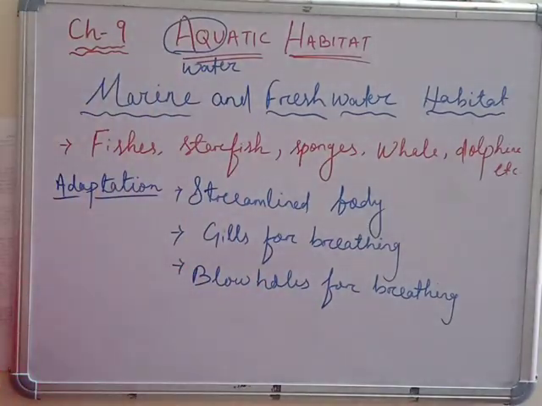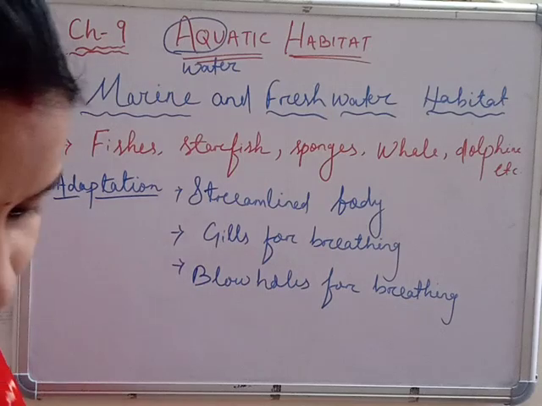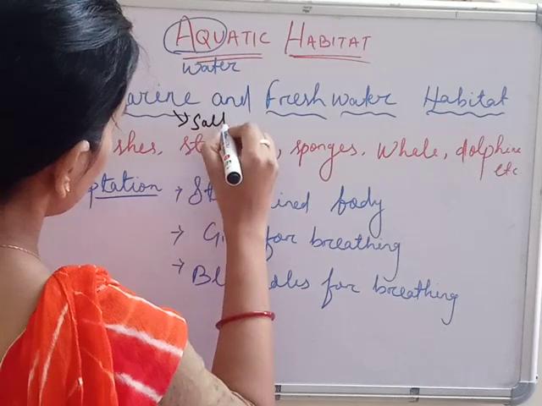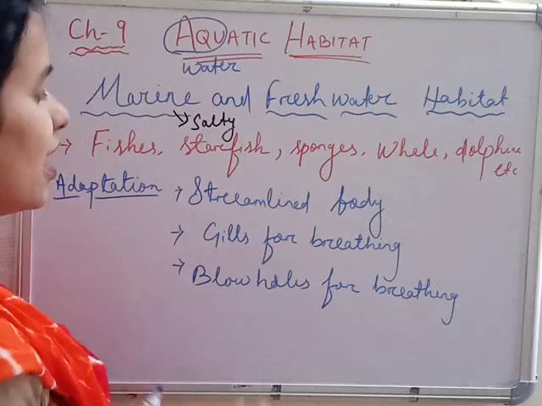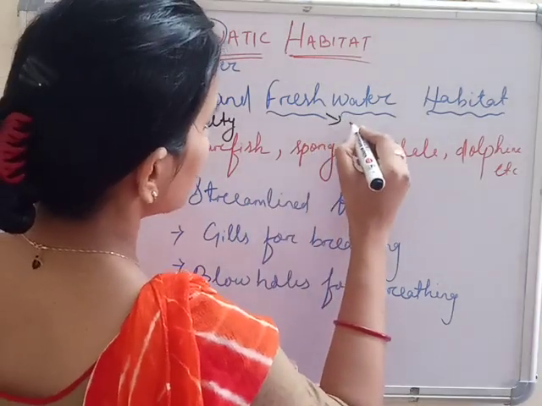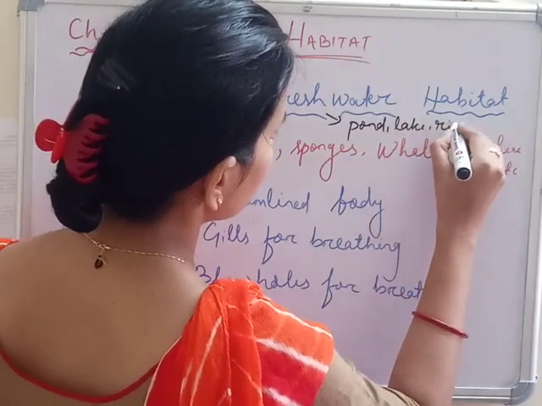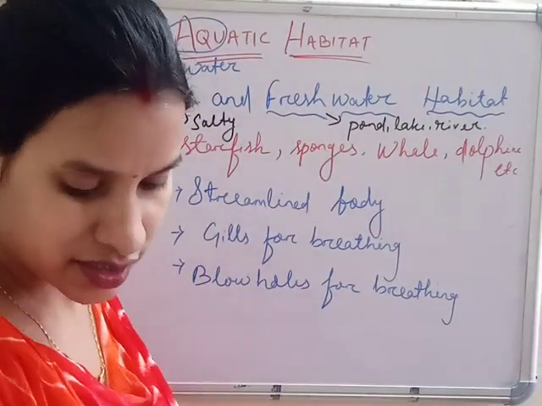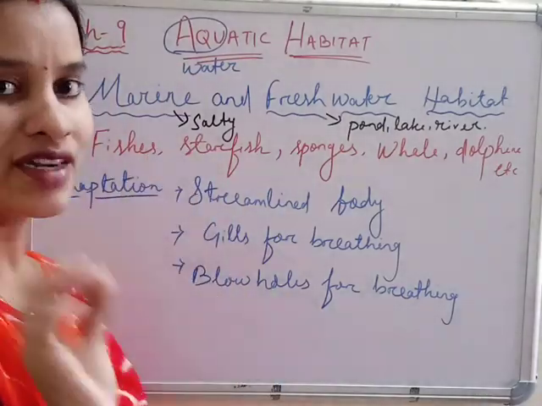So let's see, aquatic habitat is again of two types, marine and freshwater. Marine means your ocean, sea. Marine means salty water. Salty water is present in ocean and sea. And freshwater means your pond, lake, river. These waters do not contain any salt, so it is tasteless, but marine water is salty in taste.